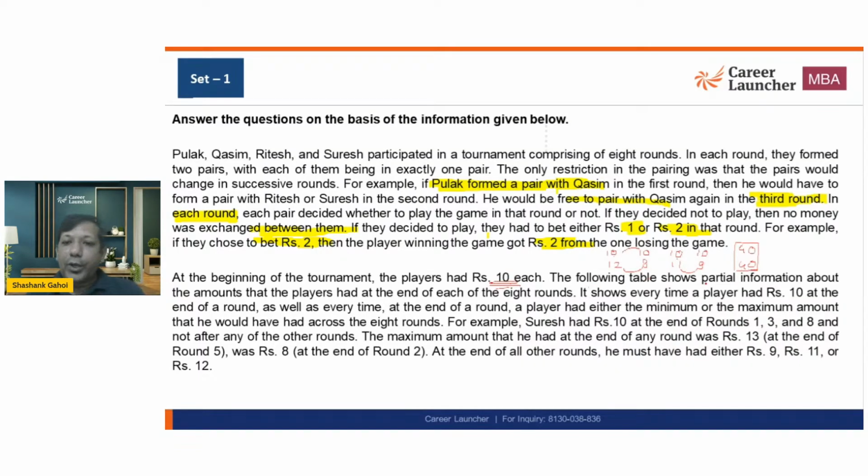The following table shows partial information about the amounts the players had at the end of each of the 8 rounds. It shows every time a player had 10 rupees at the end of a round, as well as every time at the end of a round a player had either the minimum or maximum. It is also explained with an example. For example, Suresh has 10 rupees at the end of rounds 1, 3, and 8, and not after any other rounds. The maximum amount he had in any of the rounds is 13, which was at the end of rounds 5 and 8. The minimum was 8 at the end of round 2. At the end of all other rounds, he had either 9, 11, or 12.